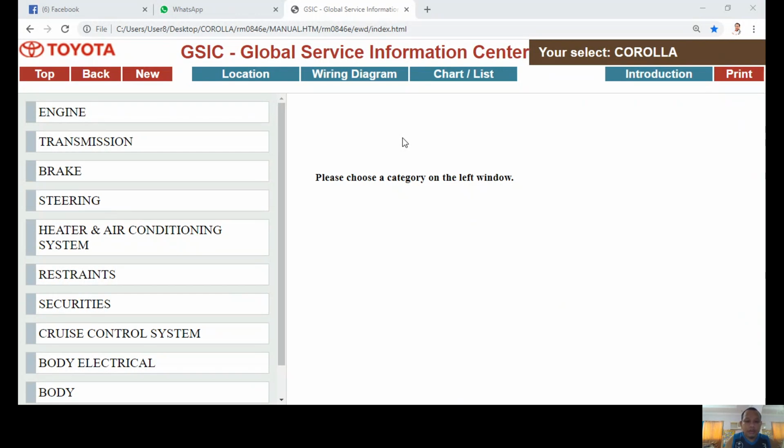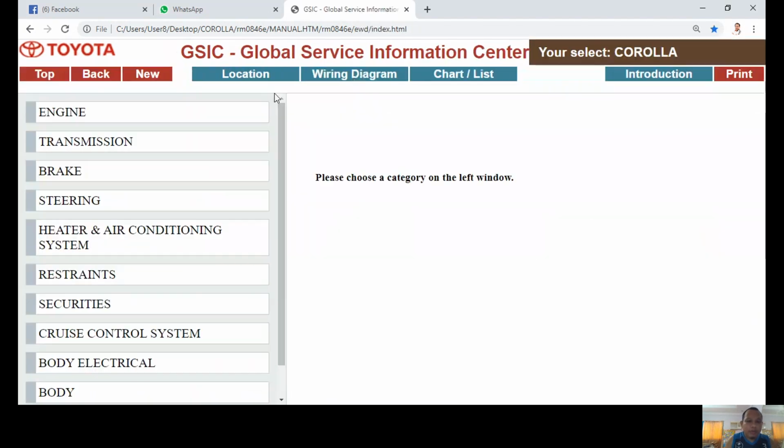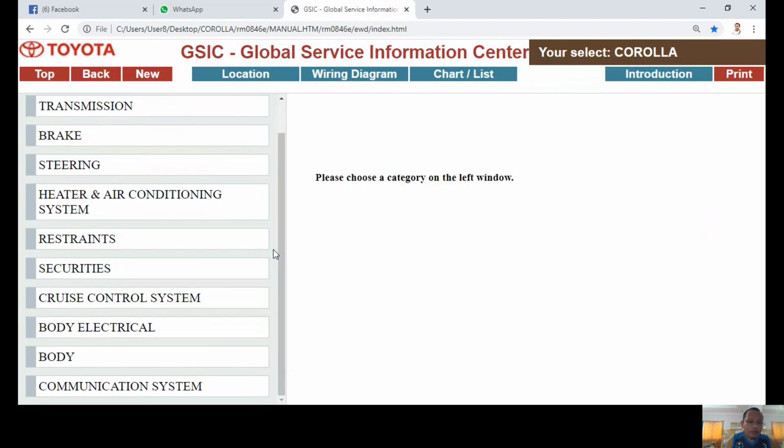As you notice in our electrical wiring diagram, we have different menus here. In this video, I'm going to focus only on the electrical wiring diagram. If we click on the electrical wiring diagram, it will give you all the wiring circuits from the engine down to your communication system. In every electrical wiring circuit that you want to study, you can click on the wiring diagram.